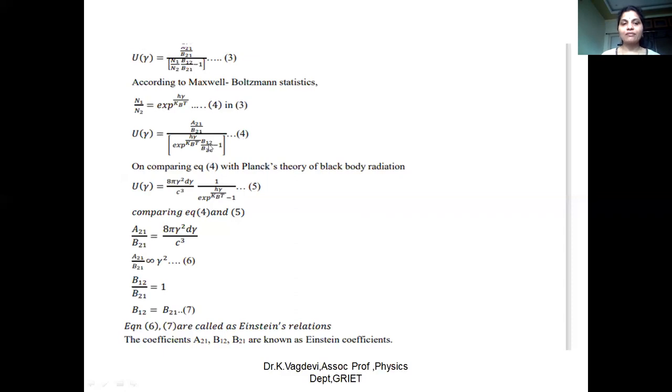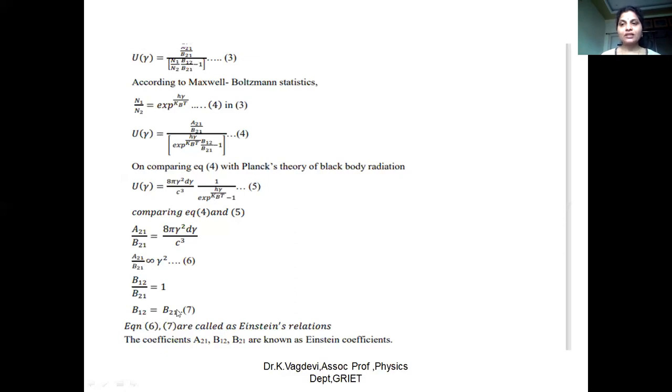So now we can say that B12 by B21 is equal to 1, and for A21 by B21, when you compare the numerator 8 pi nu square d nu by c cube, all the rest are constants: 8 pi and c, the velocity of light. So finally we can say that A21 by B21 is proportional to nu square. If you remove the proportionality constant, we can use all these constants. Similarly, when you compare the denominator, B12 by B21 is equal to 1. So B12 is equal to B21.